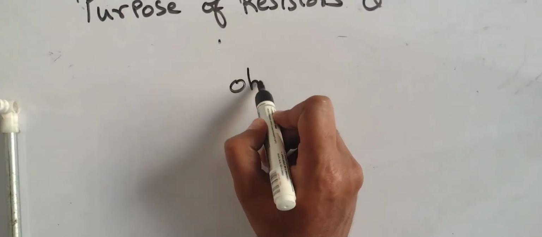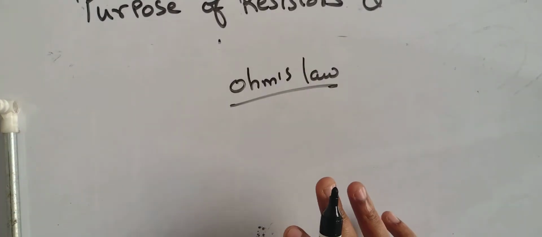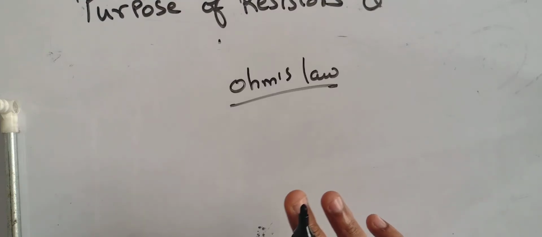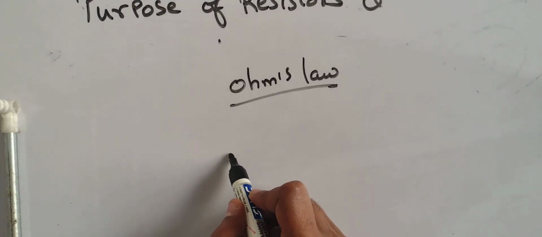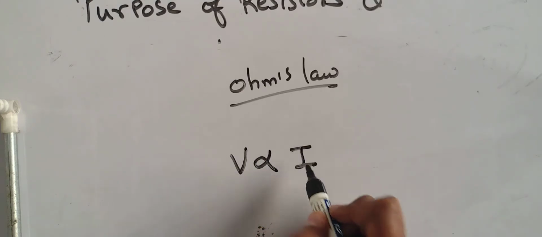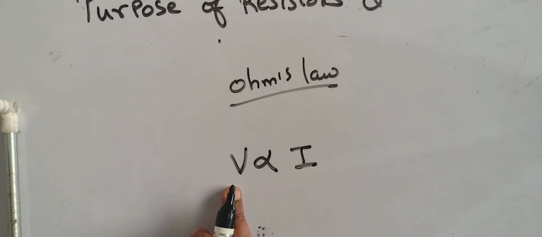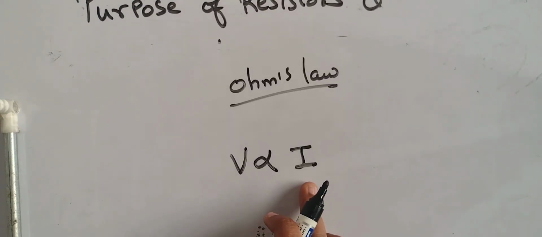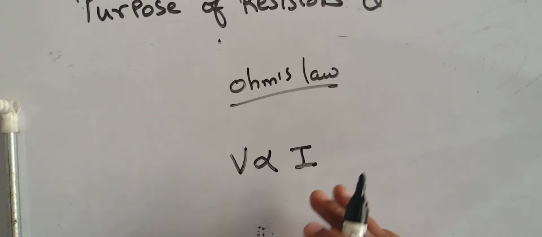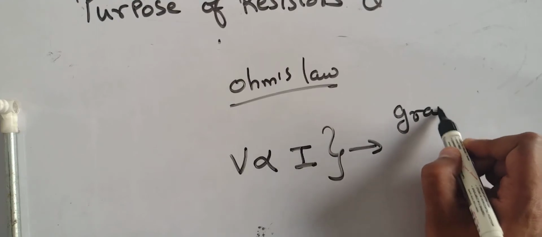Now moving on towards Ohm's law. It's a very typical question asked in examination. Ohm's law says that voltage V is directly proportional to current. If I change the voltage, current will change directly proportionally. What do you mean by direct proportionality? Direct proportionality means the graph is linear.